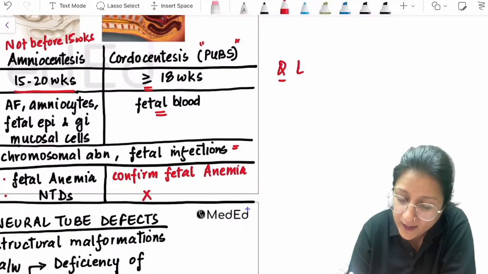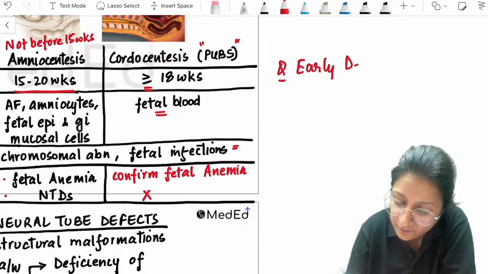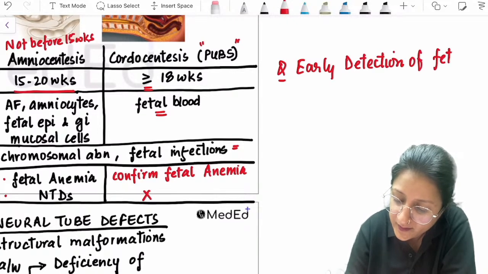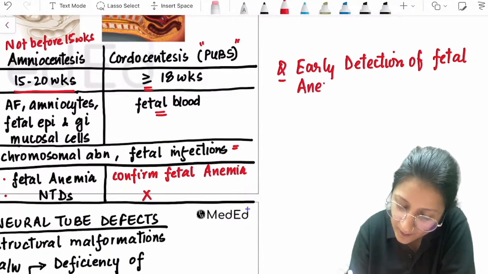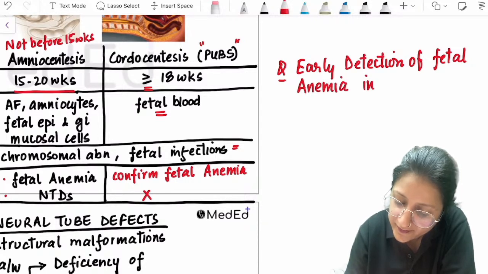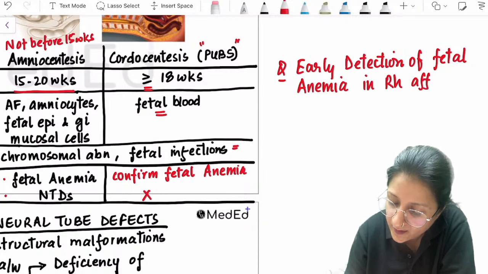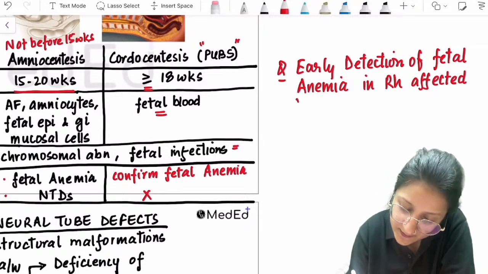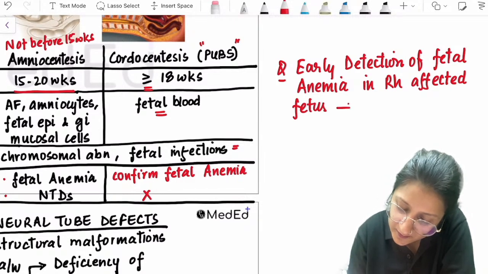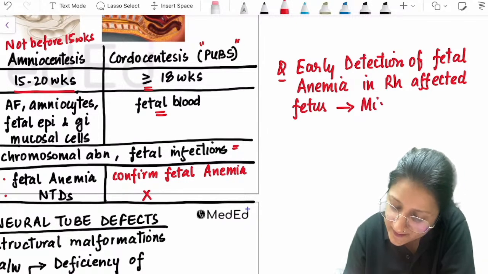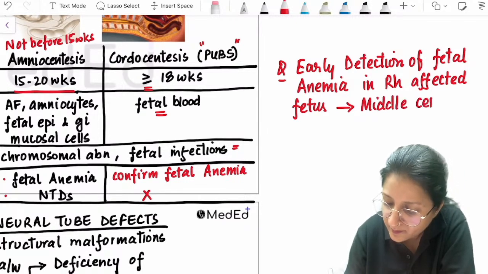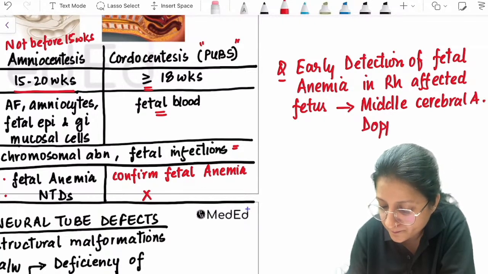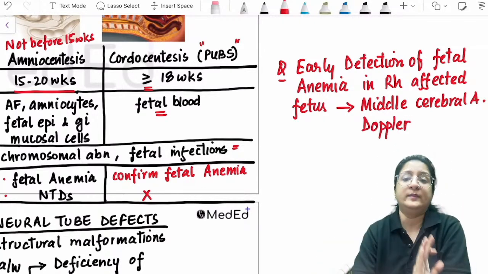Nowadays, early detection of fetal anemia in Rh affected fetus is done by middle cerebral artery Doppler, which is ultrasound Doppler.